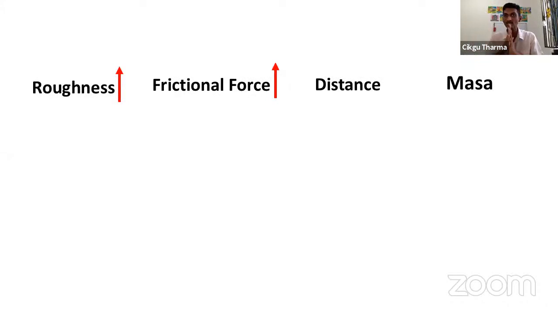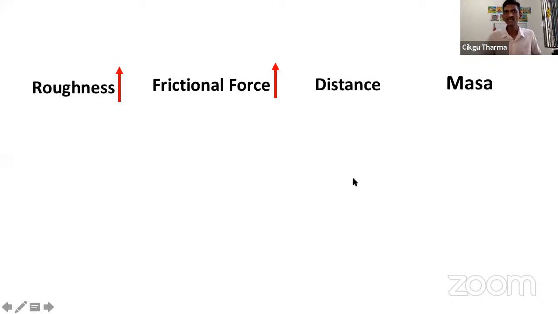Now let's look at the relationship between roughness, frictional force, and distance. When the roughness of the surface increases, the frictional force increases. Now, what happens to the distance traveled by the object? Can it move further or does it move slower, so it stops earlier? So will the distance increase or decrease on the rough surface?